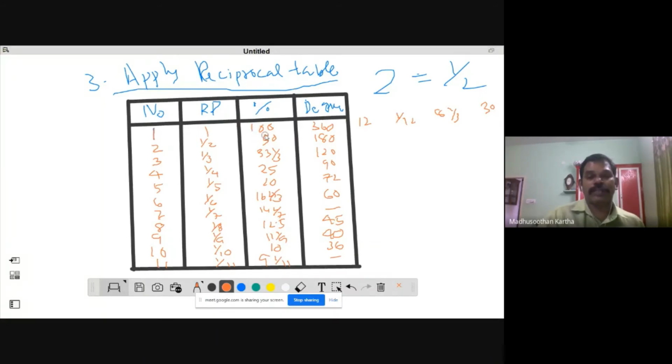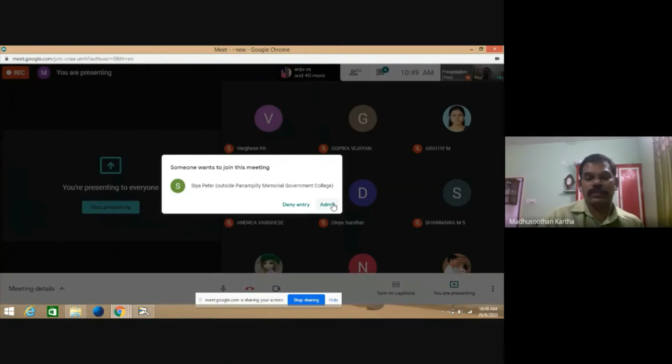So 100 divided by 1 is equal to 100, 100 divided by 2 is equal to 50, 100 divided by 3 is equal to 33 and 1 by 3, 100 divided by 4 is equal to 25, 100 divided by 5 is equal to 20, 100 divided by 6 is equal to 16 and 2 by 3, 100 divided by 7 is equal to 14 and 2 by 7, 100 divided by 8 is equal to 12.5. That way you can compile this table. Very easy. Similarly, maximum degree is equal to 360.